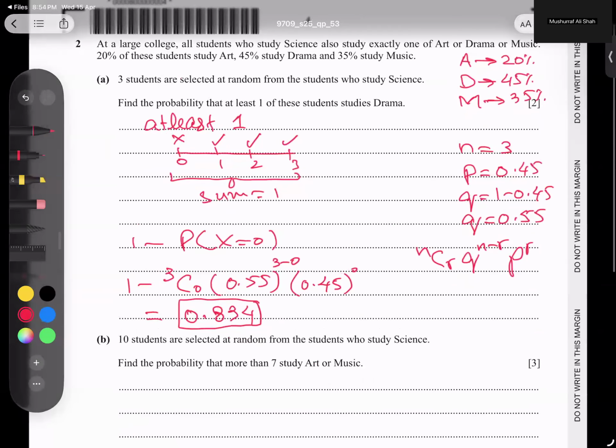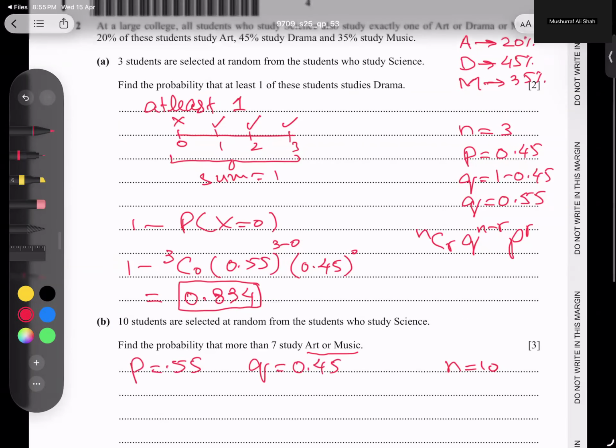10 students are selected at random from students who study science. So it means this time we are taking a sample of 10. And he said find the probability that more than 7 study art or music. So art and music means 20 plus 35, which gives us 55. So we will take 55. So P is 55, so 0.55. And Q is naturally 1 minus this, so I'm getting 0.45.